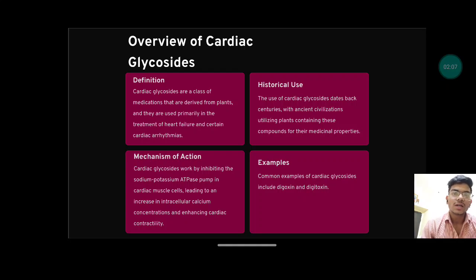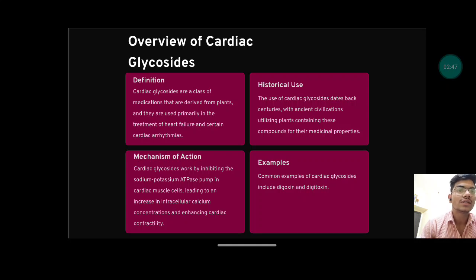The mechanism of action: cardiac glycosides work by inhibiting the sodium potassium ATPase pump in cardiac muscle cells, leading to an increase in the intracellular calcium concentration and enhancing cardiac contractility. In this whole mechanism of action, we have to increase the cardiac contractility of the heart. For this, we inhibit the sodium potassium ATPase pump, which allows calcium to stay inside, so the concentration of calcium inside the cardiac tissue increases, and this leads to cardiac contractility.